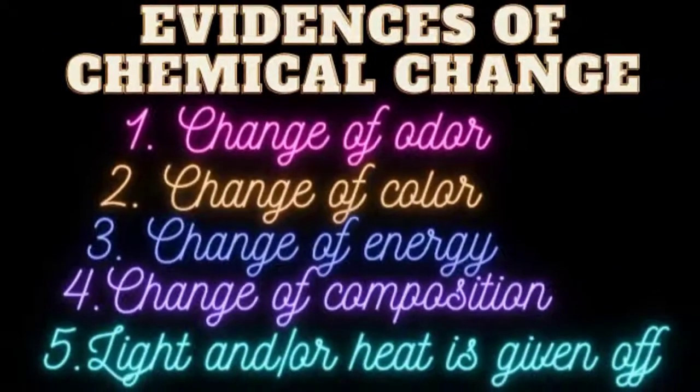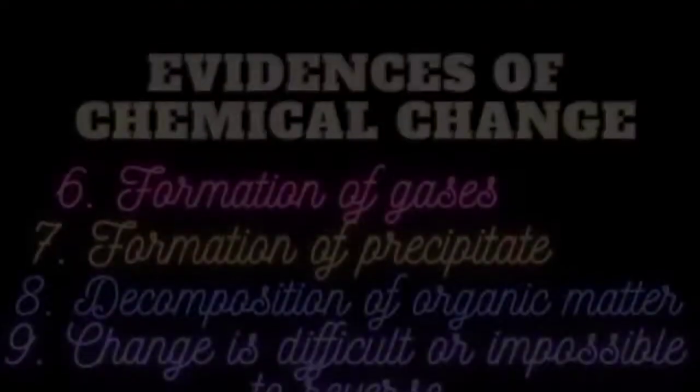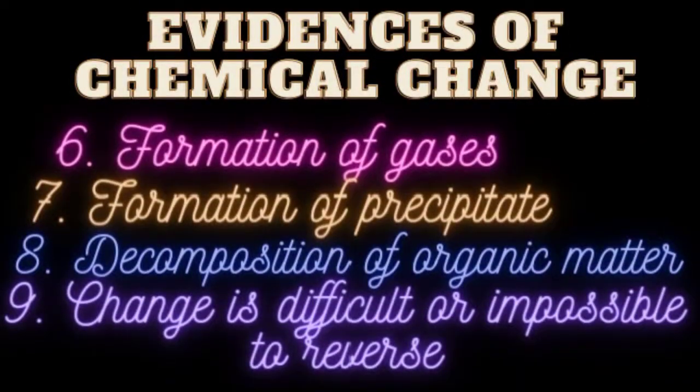I have here a list of evidences of chemical change. Number 1, change of odor. 2, change of color. 3, change of energy. 4, change of composition. 5, light and or heat is given off. 6, formation of gases. 7, formation of precipitate. 8, decomposition of organic matter. And 9, change is difficult or impossible to reverse.